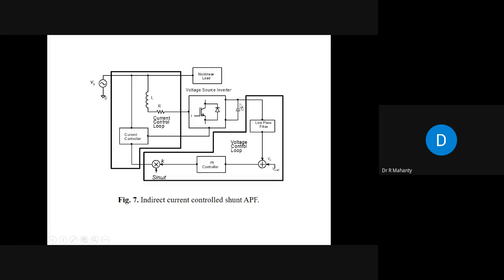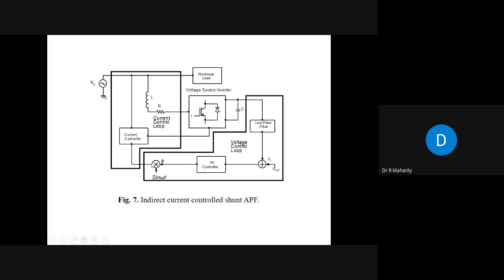So you have a capacitor here. You pass its voltage through a low pass filter, and here you will get VC. This VC is compared with a reference DC value, and this difference is sent to a controller. Here it is the simplest type of controller. It may be a PI controller, a fuzzy controller, any type of controller you can use here. Then you get something K. This K is multiplied by sine omega t to get the reference current. So reference current generation is very, very important.